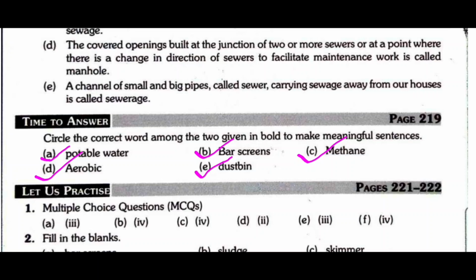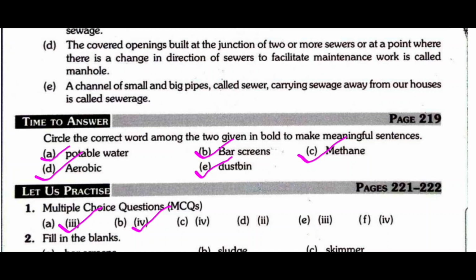So option third is sludge. Question number B, which of these are a part of the WWTP? The answer is all of these, that is, aeration tank, vertical bars and clarifier. So option IV, all of these.